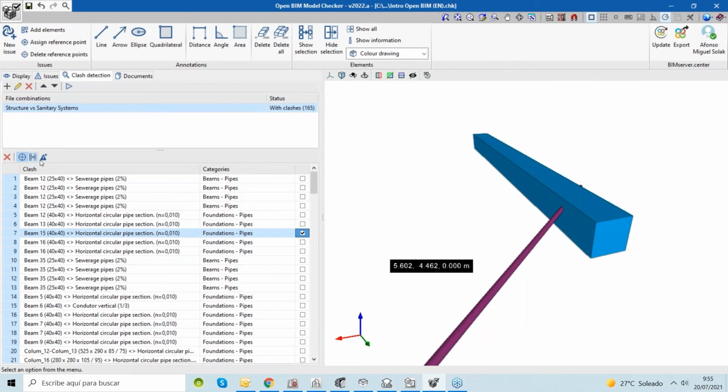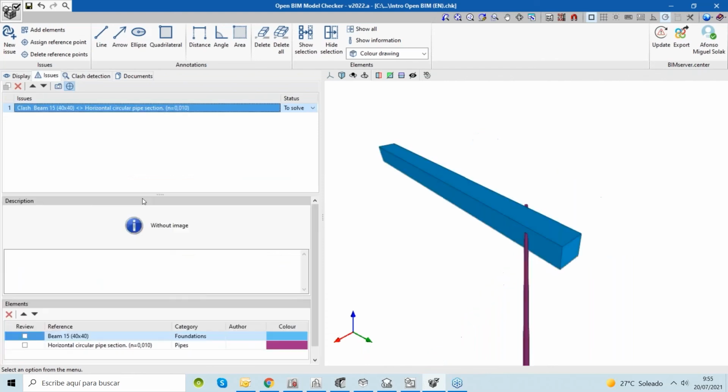And then we can also take a picture of the problem. Using this system, we can create a list of issues, and in the end, we can have a kind of checklist of issues that were solved or are still to be solved, and we can increase the quality of our project.